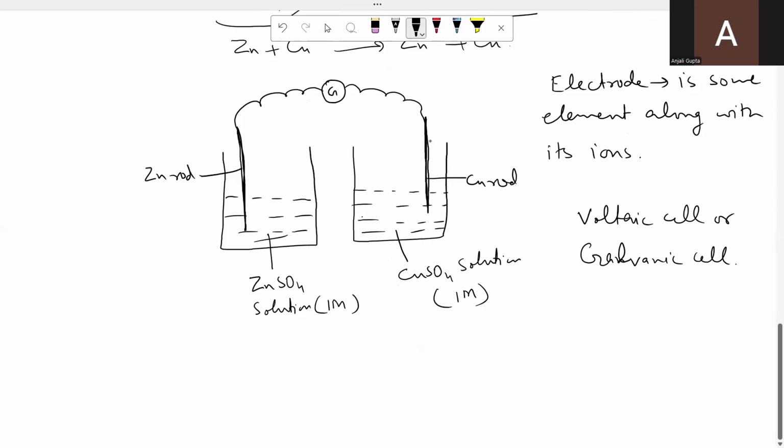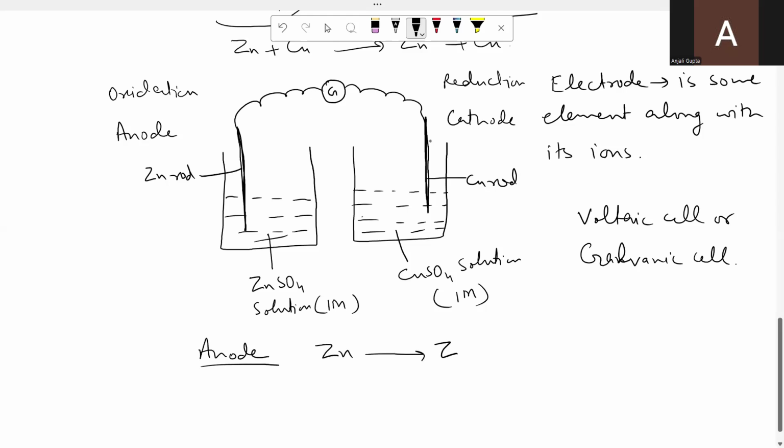Now, what happens? You know, this zinc electrode, it will act as anode. I will be telling you later why it is acting as anode and this copper is acting as cathode. Why not the opposite one? And you know, at anode, what happens? Oxidation. And at cathode, what happens? Reduction. Oxidation means loss of electron. Reduction means gain of electron. So what happens? At anode, zinc will be oxidized into zinc ions with the loss of 2 electrons.